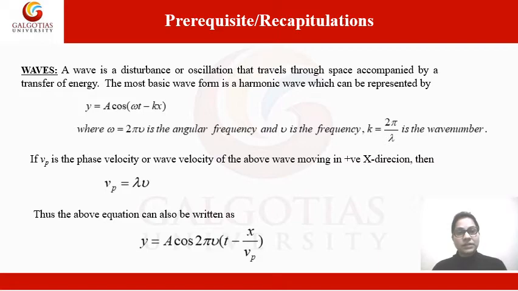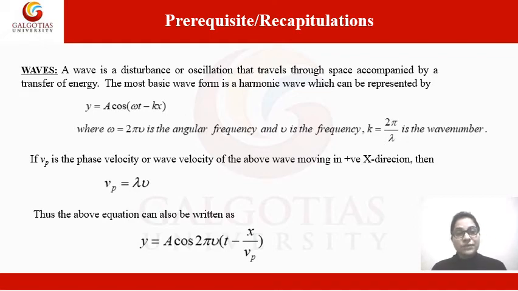Before we start group velocity and wave velocity, we should know about the basics of waves, the wave equation, and the terms associated with waves. A wave is a disturbance or oscillation that travels through space accompanied by the transfer of energy. The most basic waveform is represented by the equation y = a cos(ωt − kx), where ω = 2πν is the angular frequency, ν is the frequency, and k denotes the wave vector or wave number, and it equals 2π/λ, where λ is the wavelength of the wave.